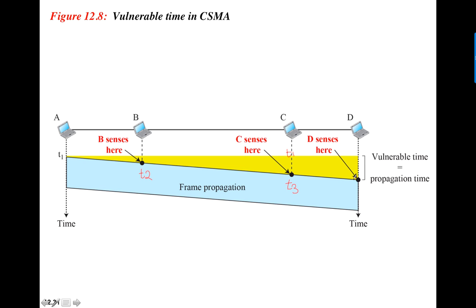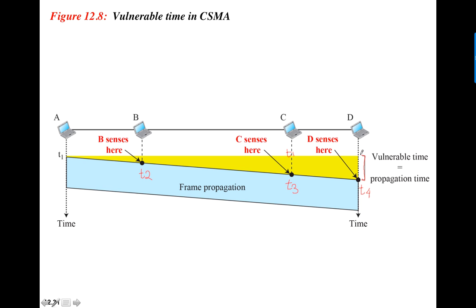And D here comes to know at time t4. And D here is the farthest device from A. It is situated at the longest distance from A. So we are calling this time the vulnerable time, or the time that it takes for a signal to reach the last device or the farthest device on the medium, the shared channel.